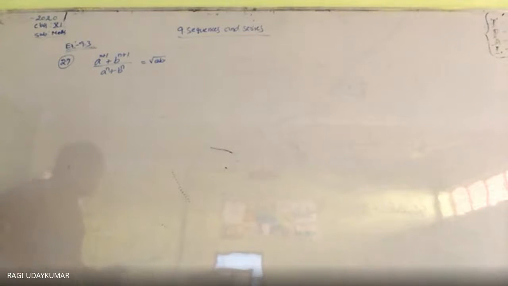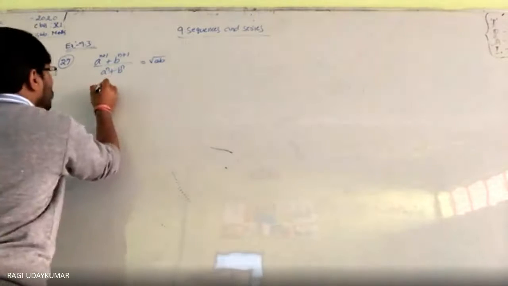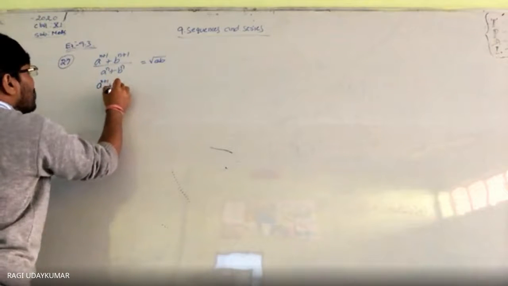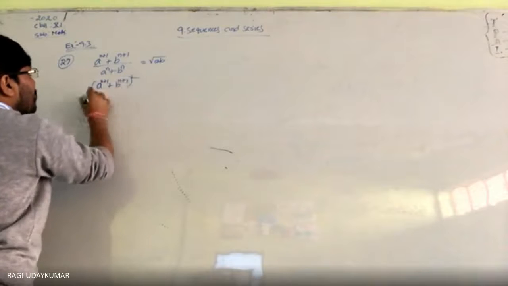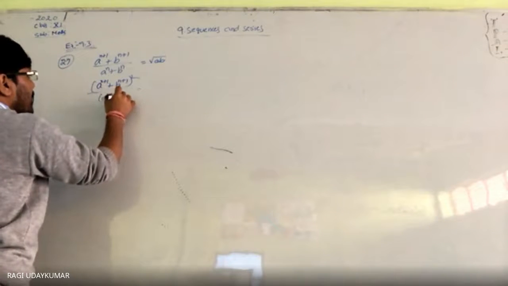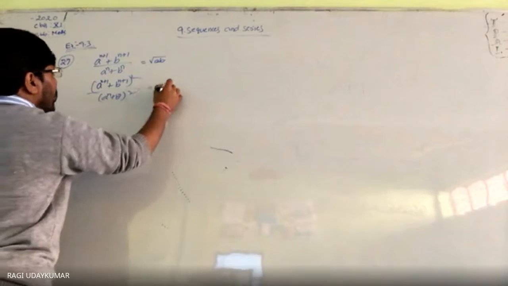So square on both sides. Simplification only will be the main work here and nothing else. Just simplify it, and afterwards you can easily find the value. How do we simplify? Squaring on both sides: (a power n plus 1 plus b power n plus 1) whole square by (a power n plus b power n) whole square is equal to a into b.